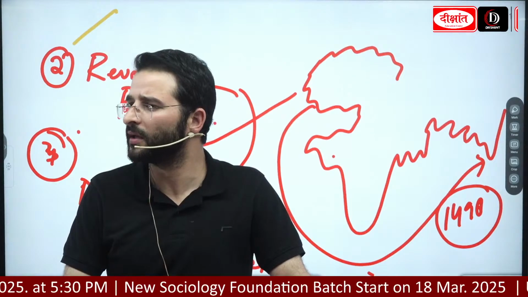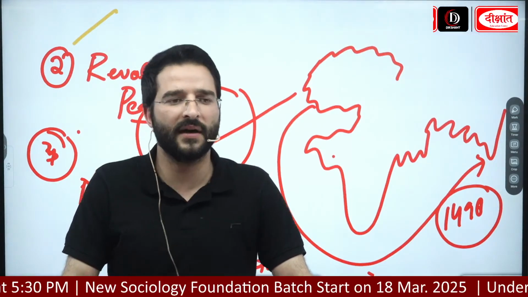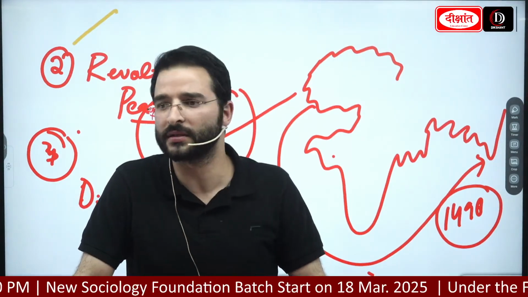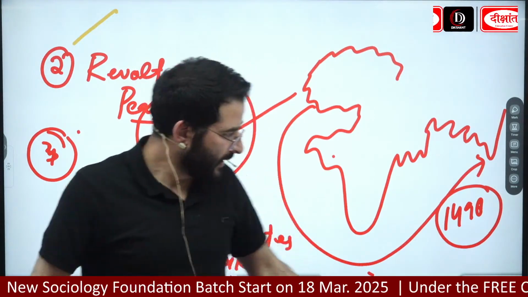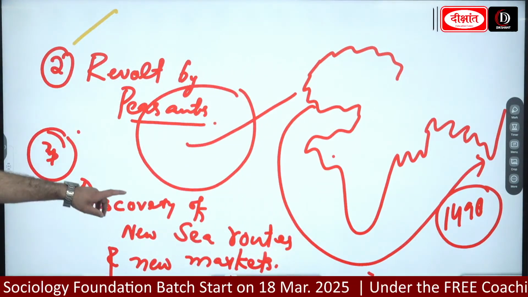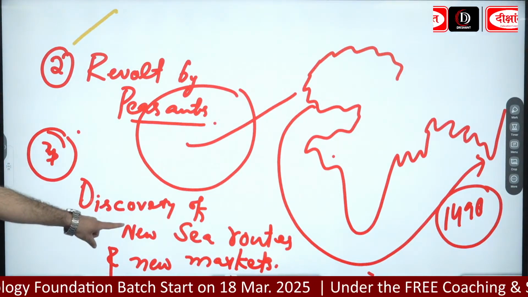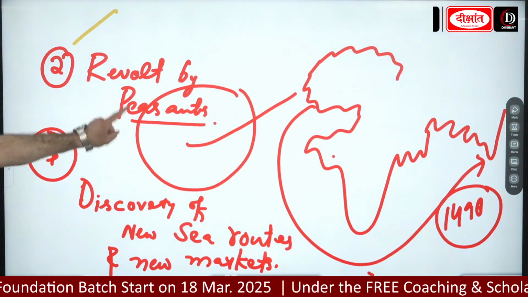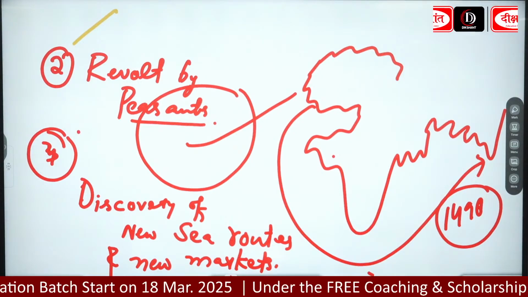The ships were very small, they did not have such advanced shipping technology, but at that point of time this was a daring step. Now the discovery of new sea routes and new markets also led to the decline of feudalism.